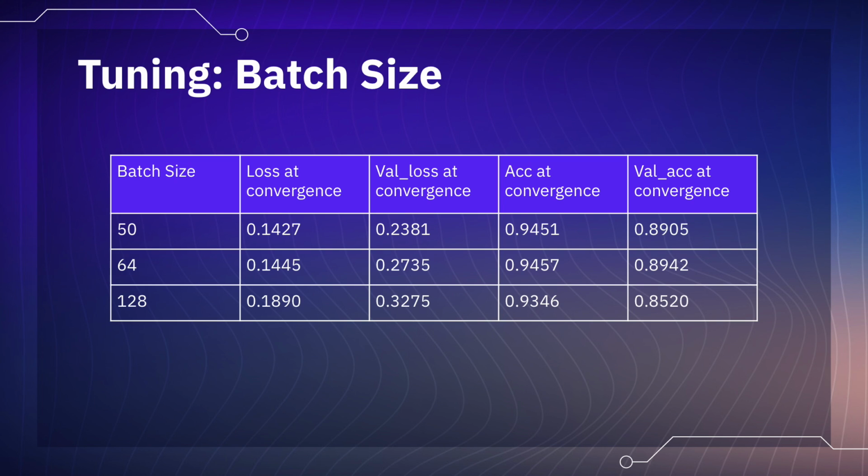Next, for batch size, we have chosen three batch sizes of 50, 64, and 128. After our tests, we observed that validation accuracy is the lowest at batch size 128, while it has the highest value at batch size 64. Thus, we will be continuing the rest of the experiment with batch size 64.